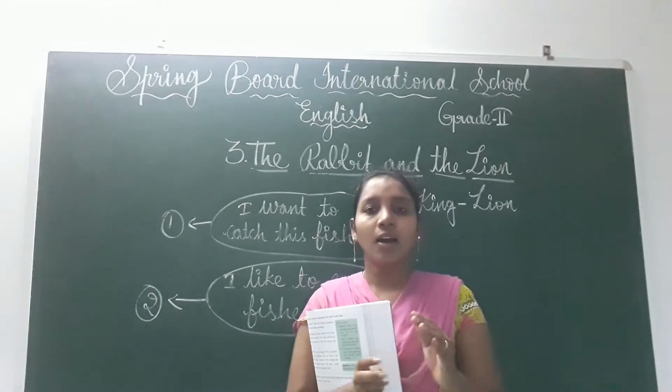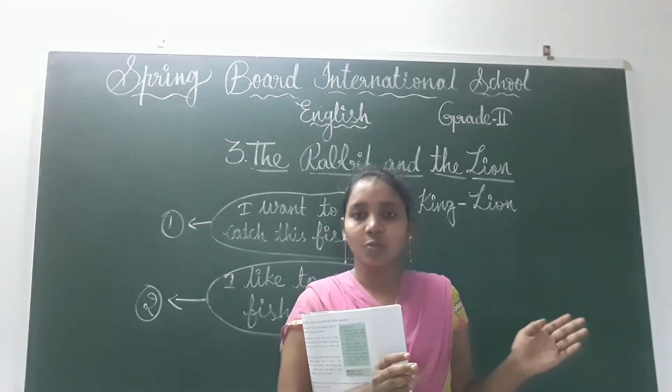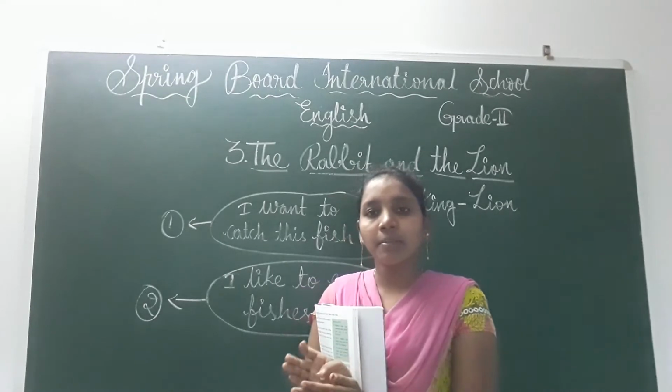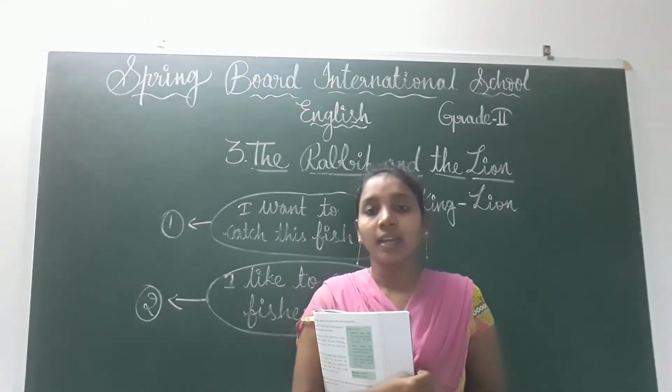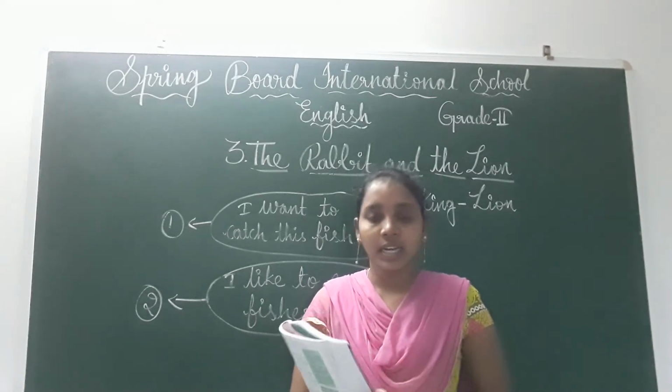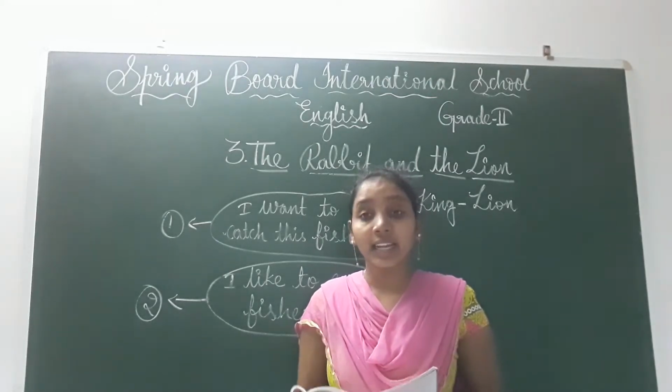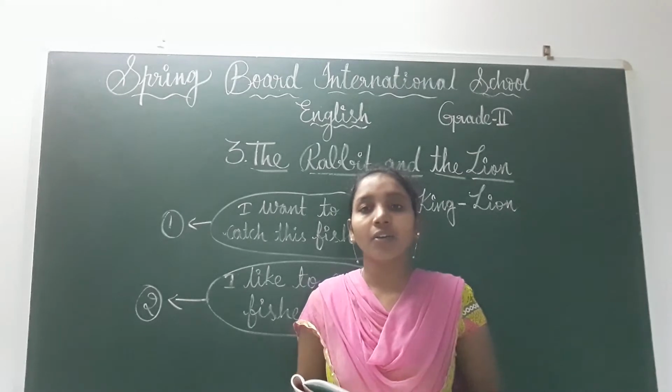That means all the animals are on one side and the lion is on the other side, right? Now these animals decided to go to the lion and make an agreement. What do you mean by agreement, children? See here, agreement means agreeing to a set of conditions.